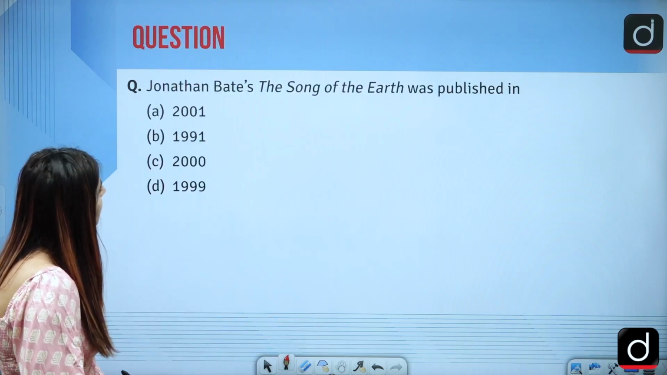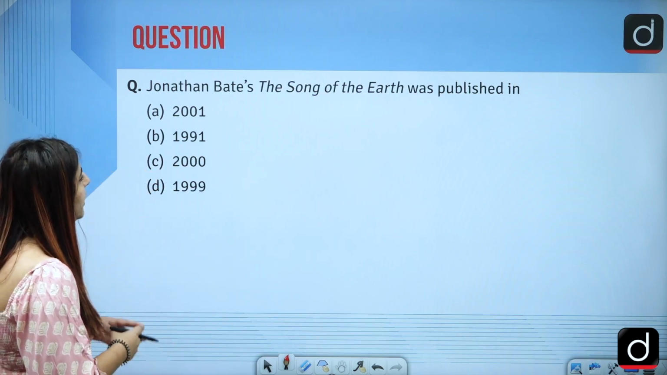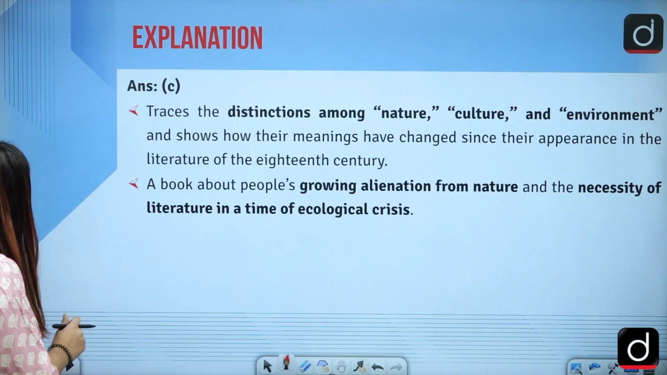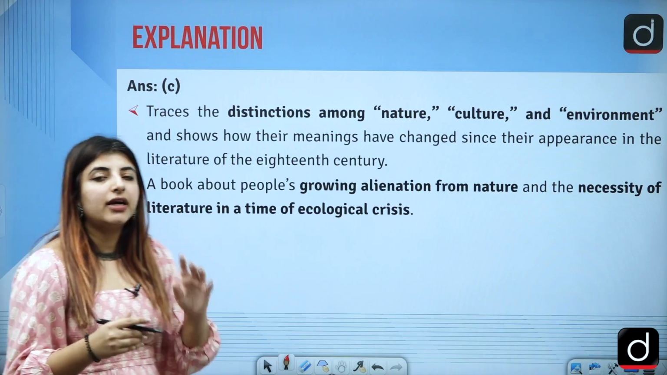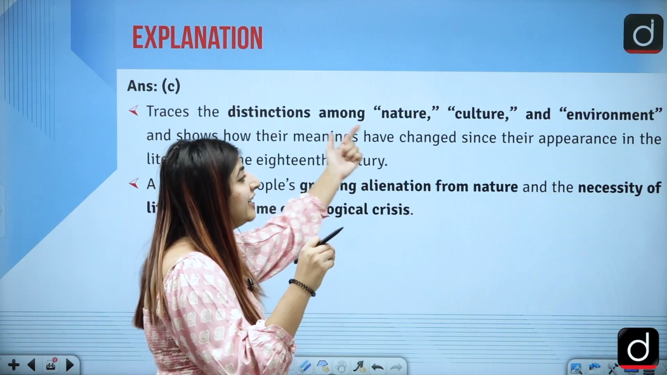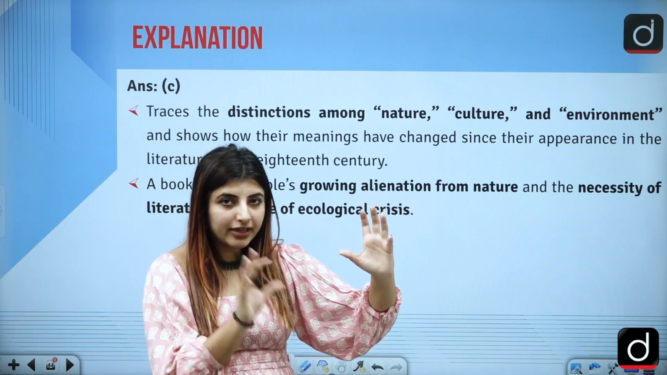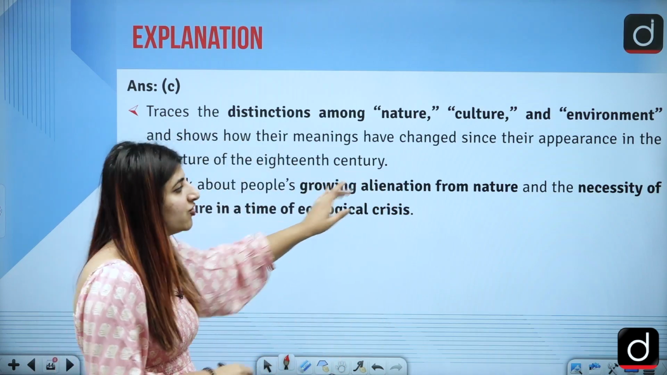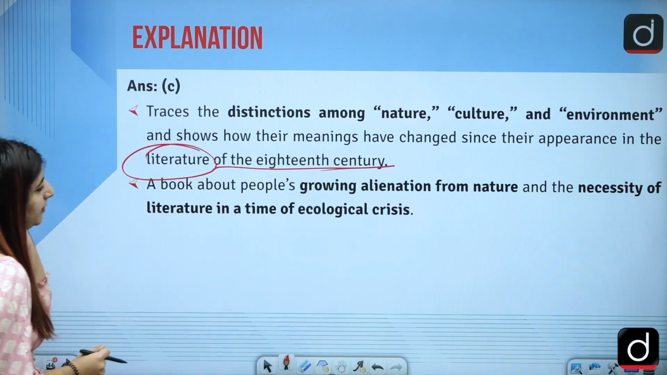Correct? Then, Jonathan Bate's The Song of the Earth was published in which year? The answer to this question is option C, that is, in the year 2000, this book was published. What does this book particularly deal with? It deals with the definition of nature, culture and environment, how these three words are different yet somehow related to one another, and how their meanings have changed if we talk about the literature of the 18th century.